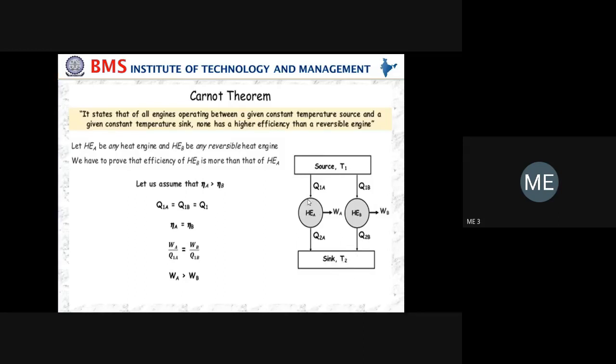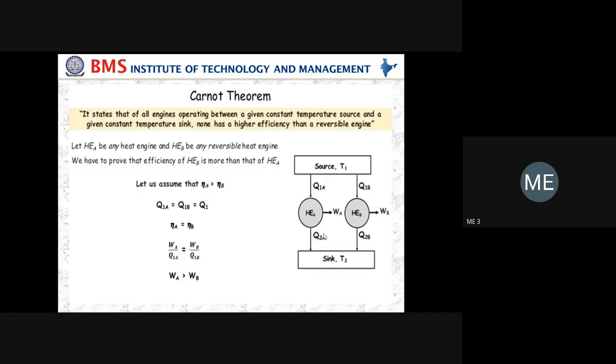We have two heat engines, HEA, the heat engine A, and heat engine B. Q1A is the amount of heat extracted from the source T1, and it is supplied to heat engine A and produces the net work output, represented by WA, and the remaining amount of heat rejection is represented by Q2A.